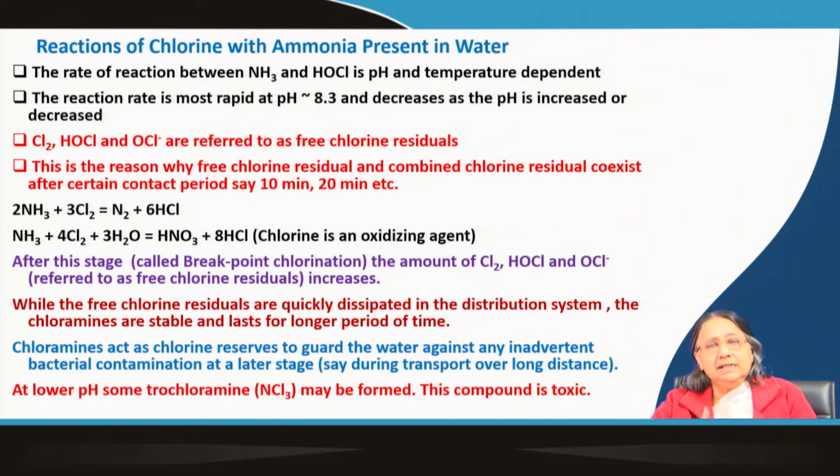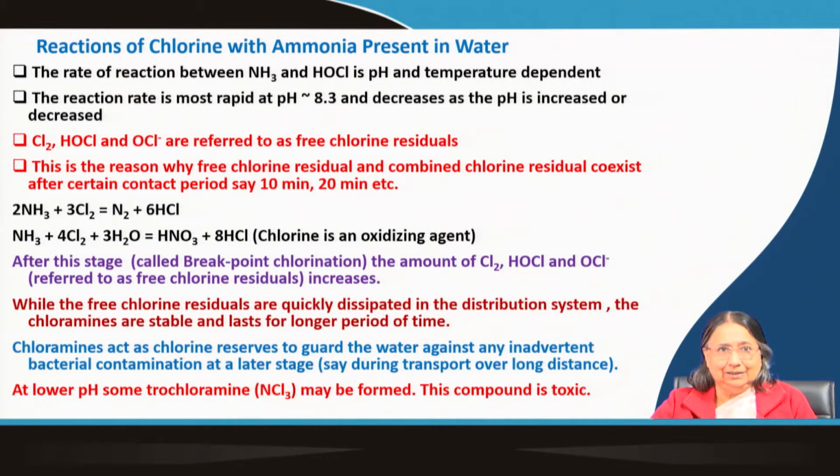So, when you disinfect in some place, you do the treatment, and then you have to transport the water from that place to some other place. Then during the passage you have to protect the water. If chloramines are present, then they can protect the water during transport.